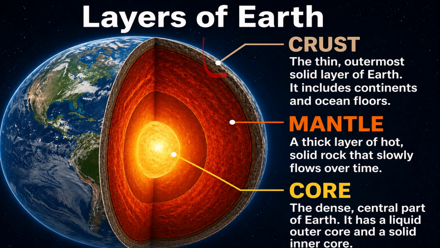Crust. The thin, outermost solid layer of Earth. It includes continents and ocean floors. Mantle. A thick layer of hot, solid rock that slowly flows over time. Core. The dense central part of Earth. It has a liquid outer core and a solid inner core.